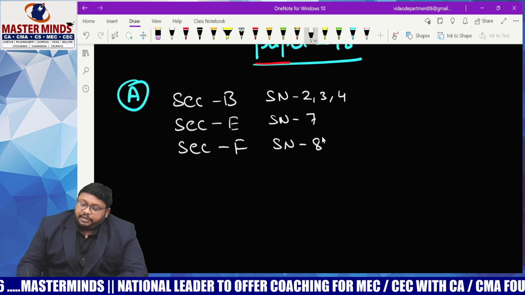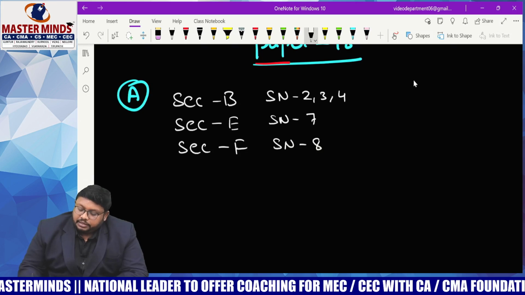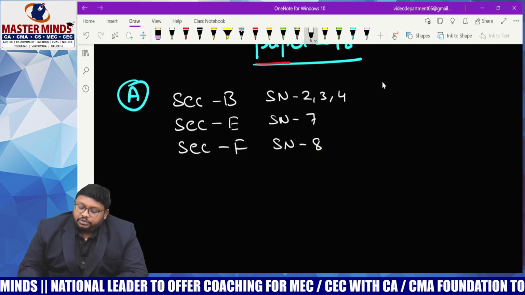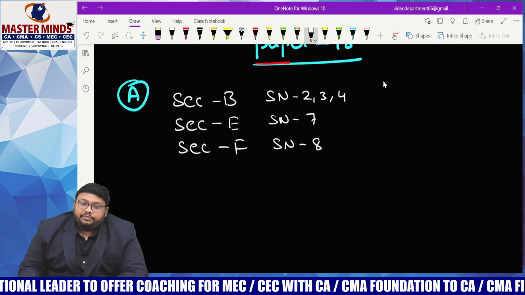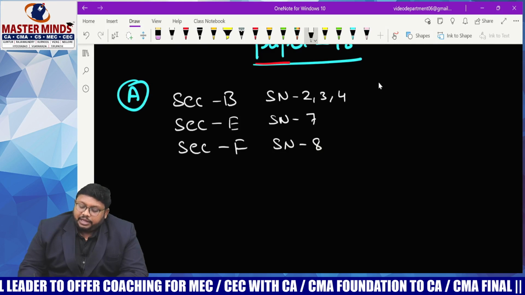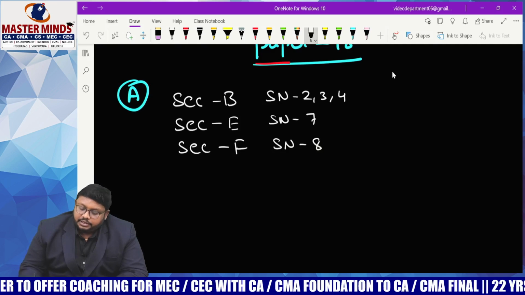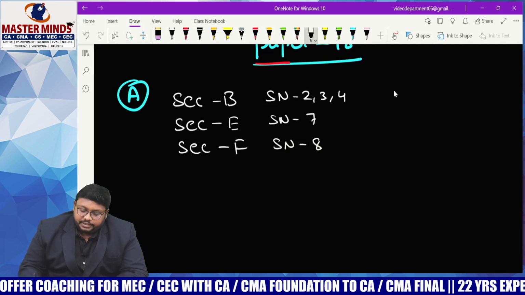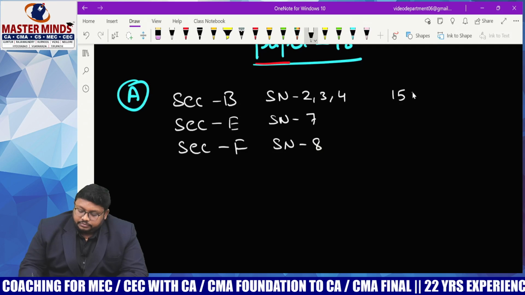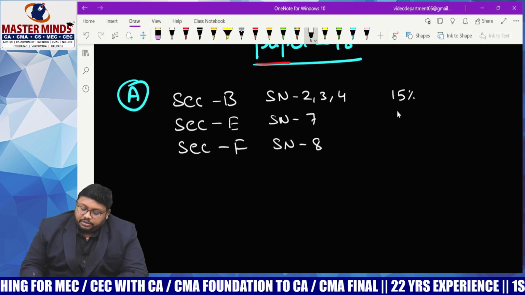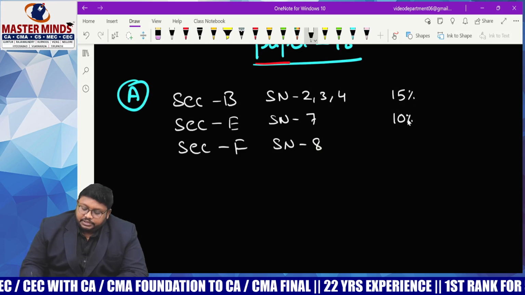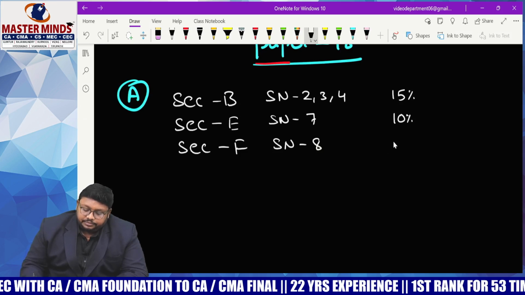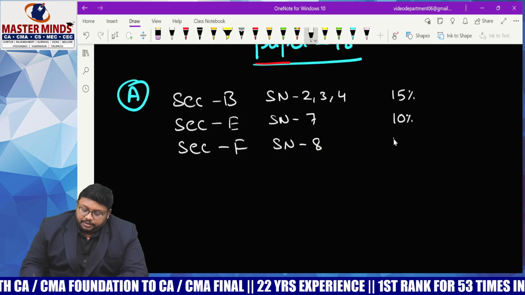While coming to the weightage point of view, study notes 2, 3, 4, valuation of shares, accounting for financial instruments, and NBFCs, these 3 study notes have 15% of weightage. And coming to study note number 7, we have 10%, and study note number 8 we have 10%.